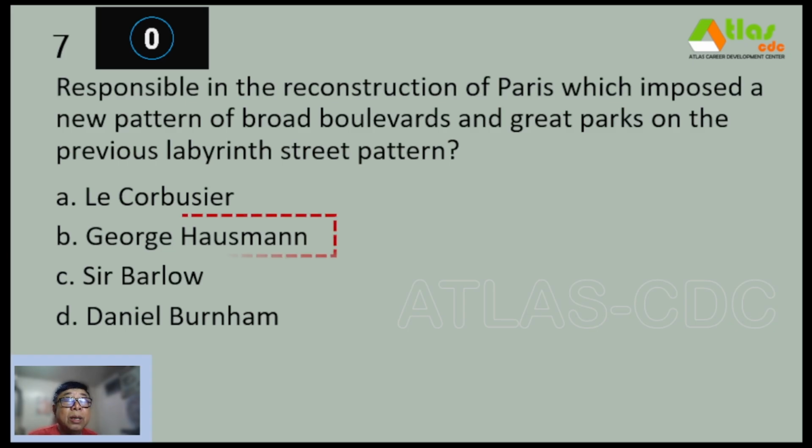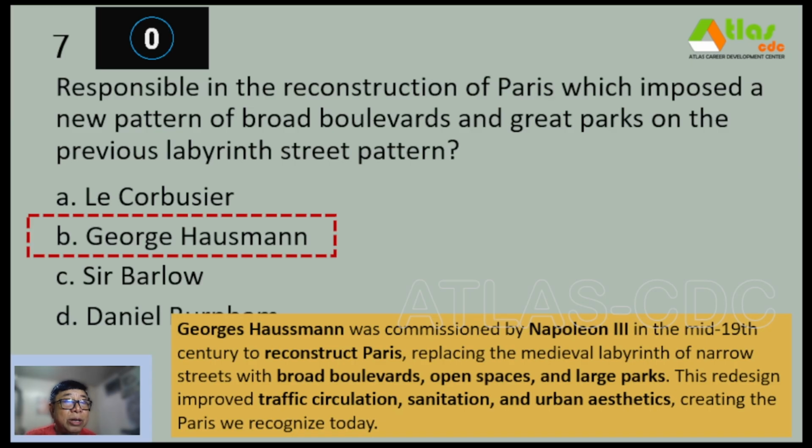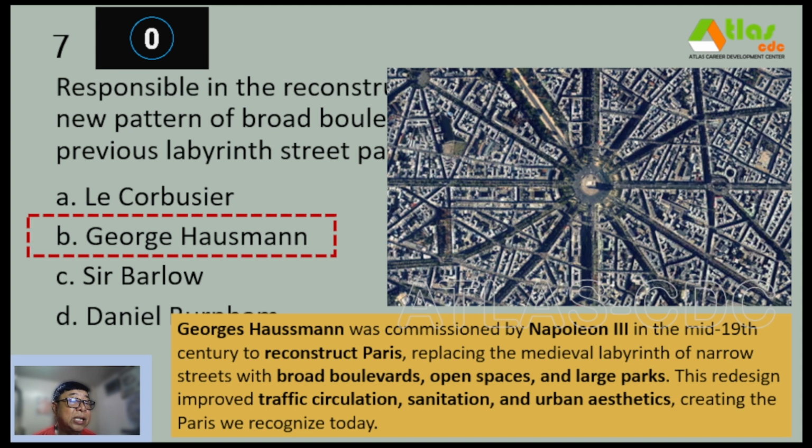And our correct answer is B, George Haussmann. So he was commissioned by Napoleon III in the mid-19th century to reconstruct Paris, replacing the medieval labyrinth of narrow streets with broad boulevards, open spaces, and large parks following the City Beautiful movement. This redesign improved traffic circulation, sanitation, and urban aesthetics, creating the Paris we recognize today.